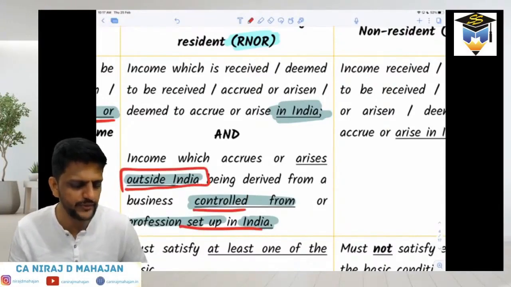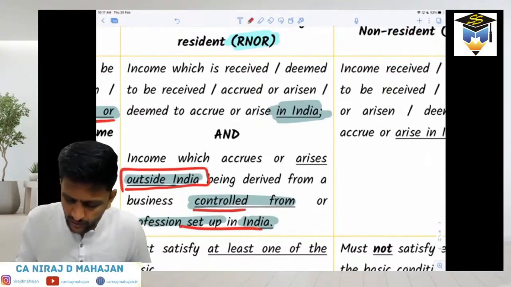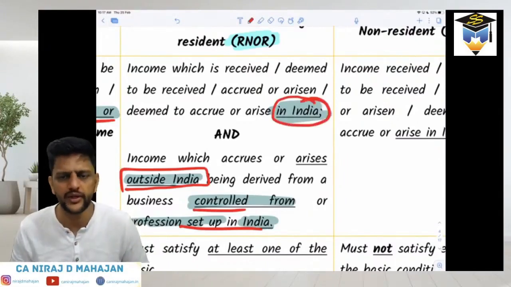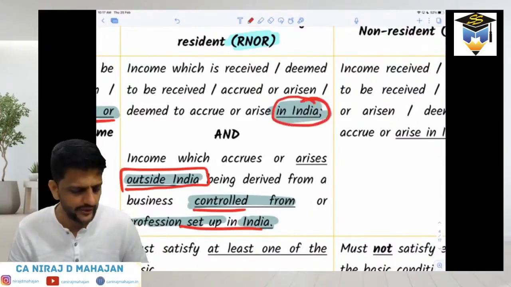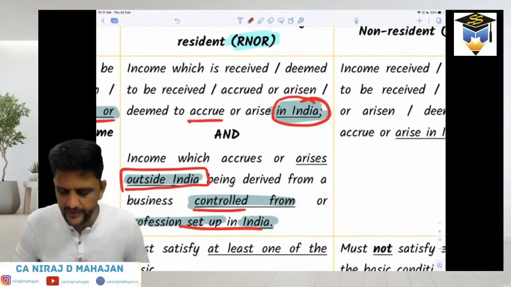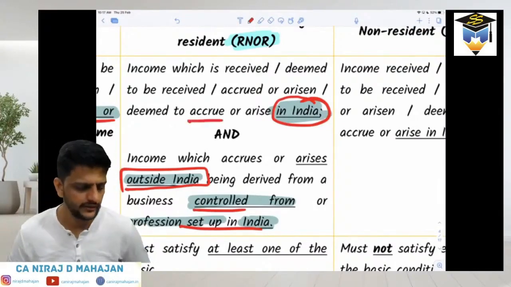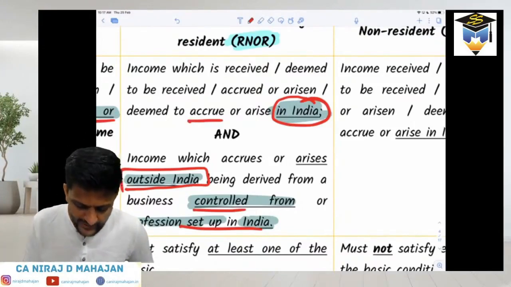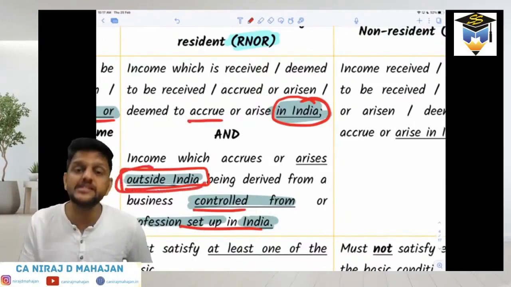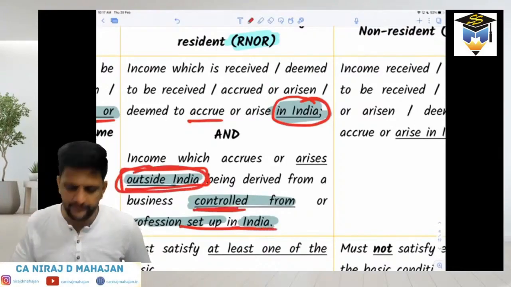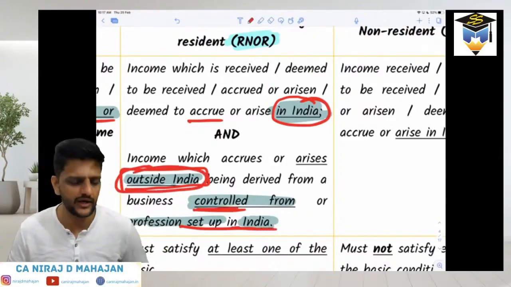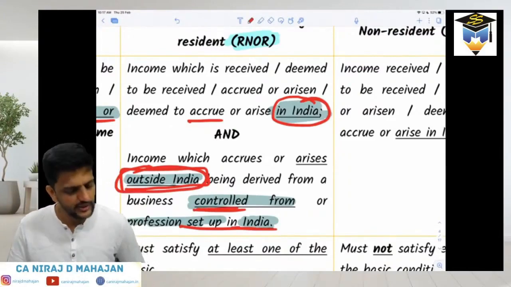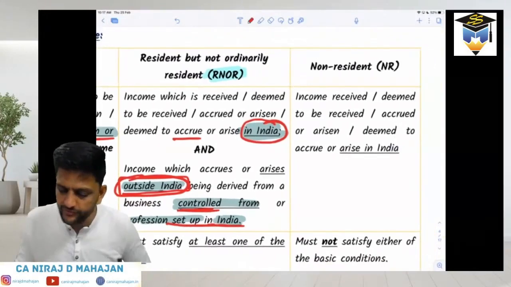Okay. So these two types of income will be taxed in the hands of RNOR. The original income which he earns in India, received, accrued, deemed to accrue or arise in India, will be taxable in the hands of RNOR. As well as even if it accrues or arises outside India, but the business was controlled from India, even that will be taxed in India. That means there is some kind of Indian connection. Can you see over here for RNOR? Now we will easily be able to understand NR as well.